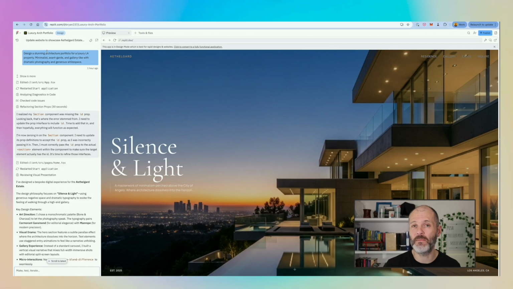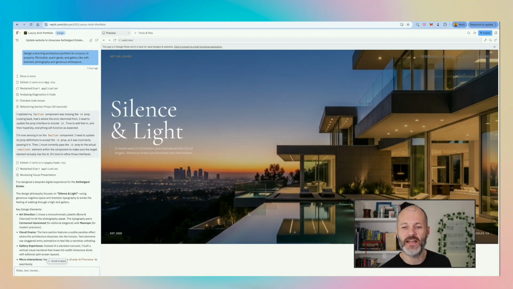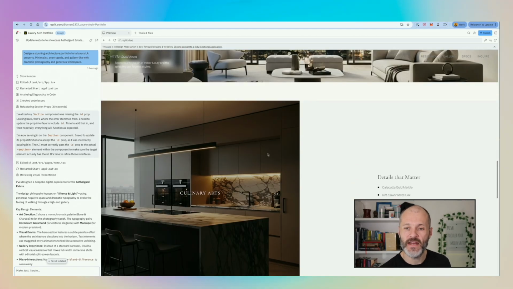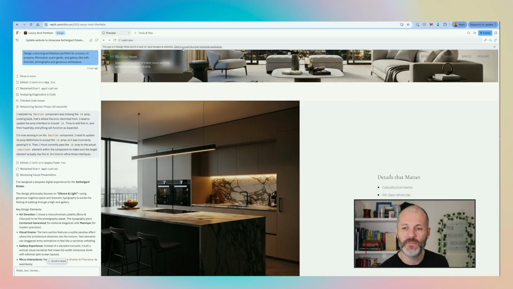And this is a sample prompt which Replit provides to show you how it all works. As you can see, it generated the image, it generated the copy, and then I can go backwards and forwards, iterating on all of this. And once you have your design in a place that you're happy with, you simply select click to convert to a fully functional application. And then Replit will get to work. So it'll spend about 15 minutes taking your design and turning it into something that you can actually test.